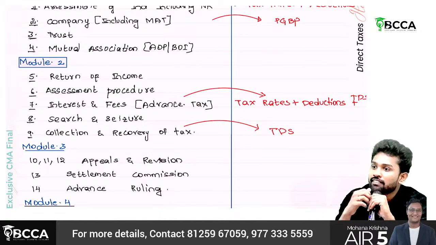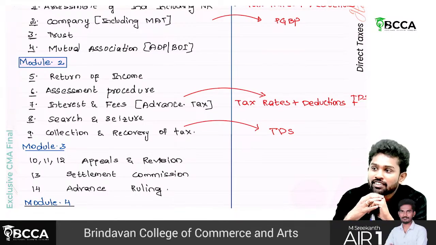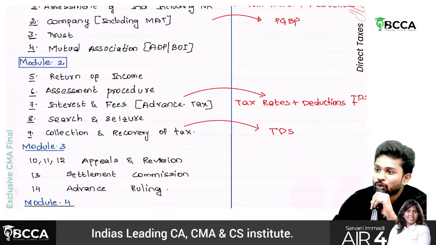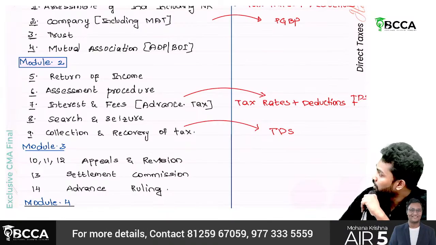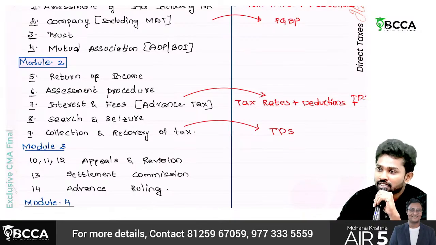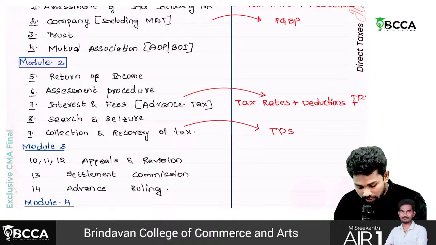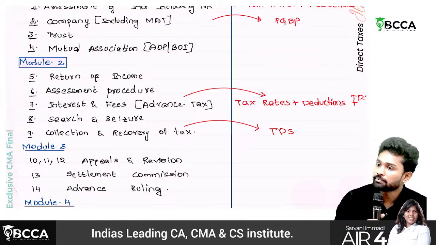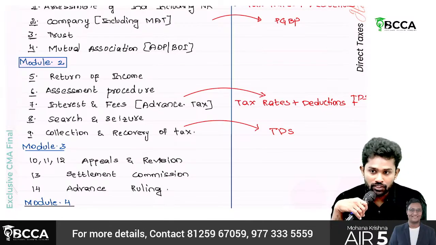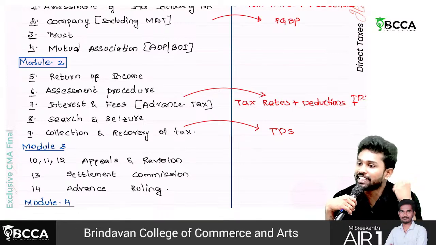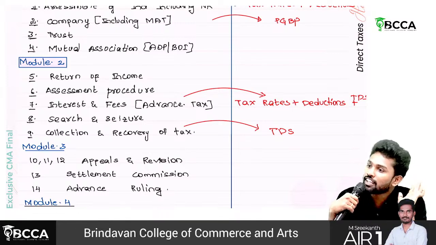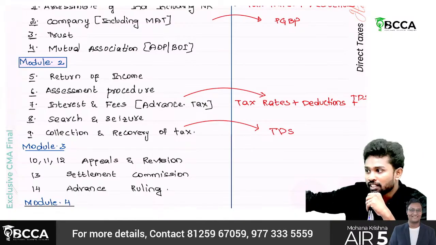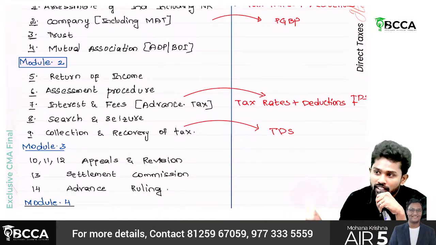In the question at final level, they may ask you to compute advance tax. But again, they will not teach you at final level how to compute rental income or capital gain income. So first, again, you should have knowledge about tax rates and deductions. And then collection and recovery of taxes. Why TDS here? TDS means what, sir? Tax deducted at source. It's a way of collecting taxes. So through TDS also they are collecting tax. TDS is a process of collection of taxes. That's why you should have an understanding of TDS.